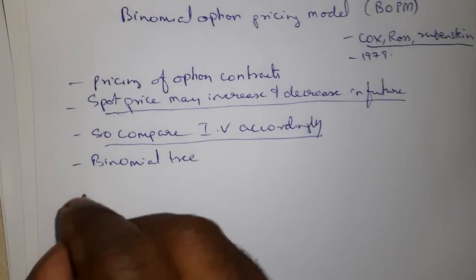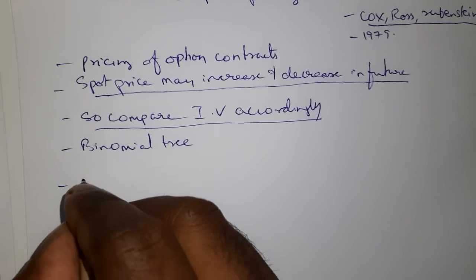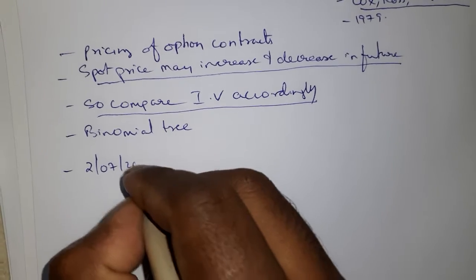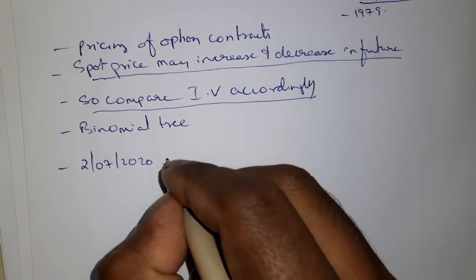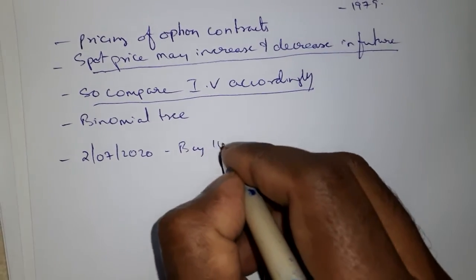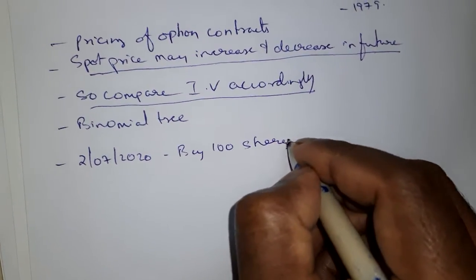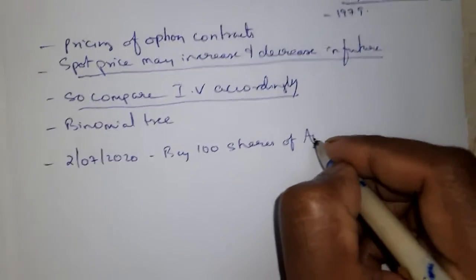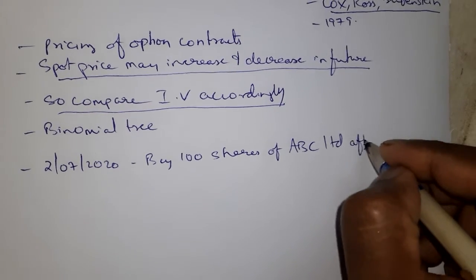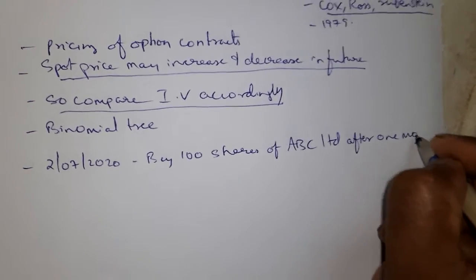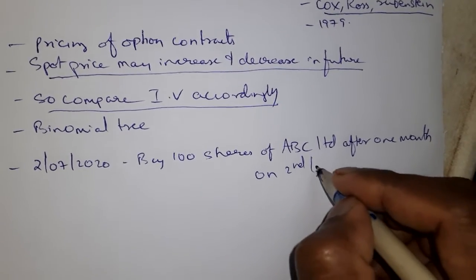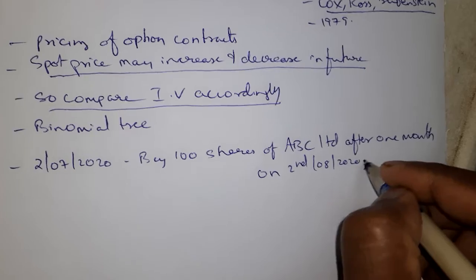Say suppose I make an option contract today, 2/7/2020, to buy 100 shares of ABC Limited after 1 month, that means on 2nd August 2020.